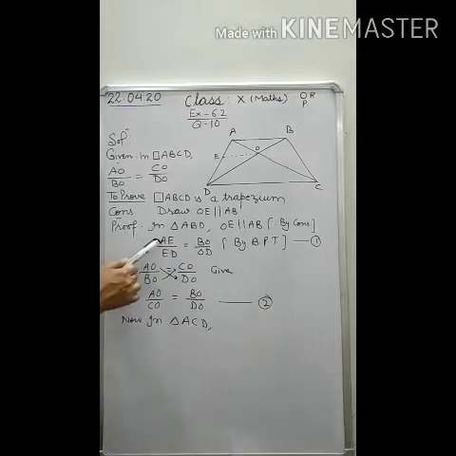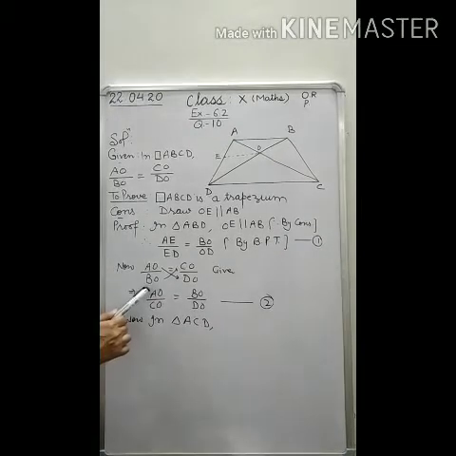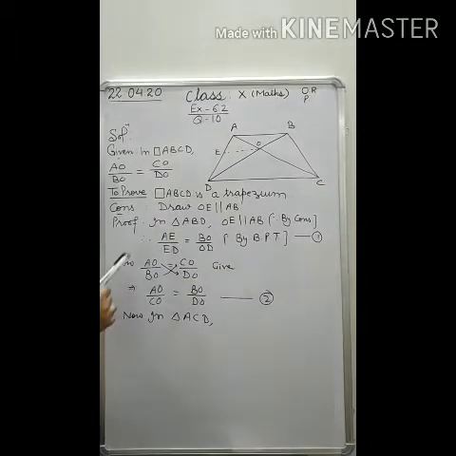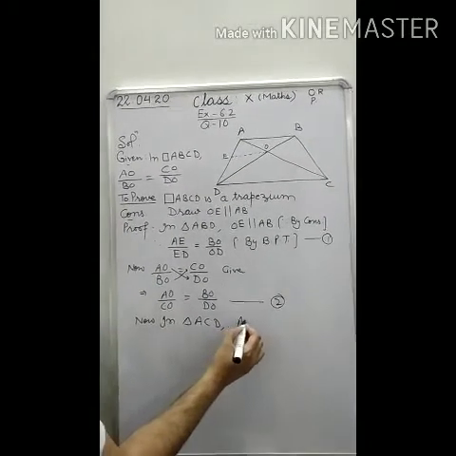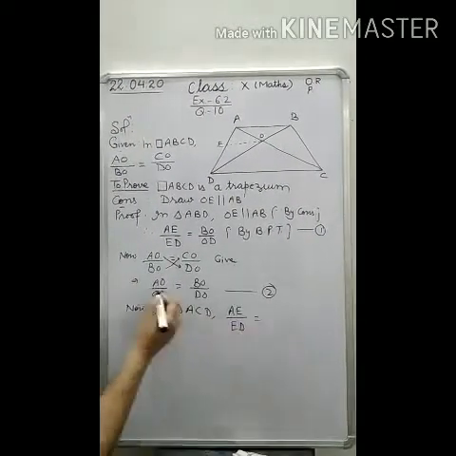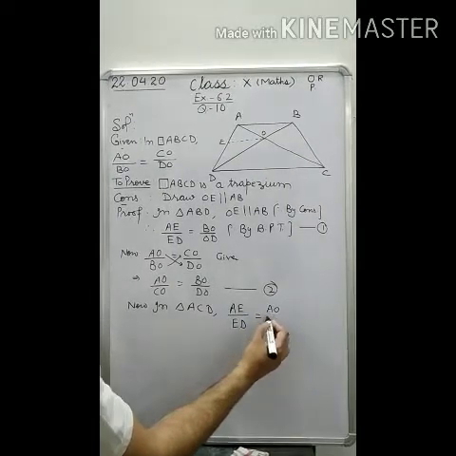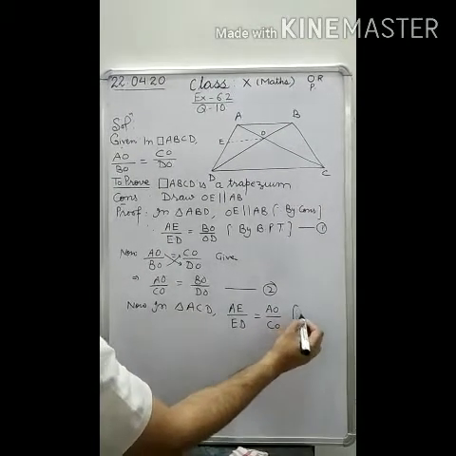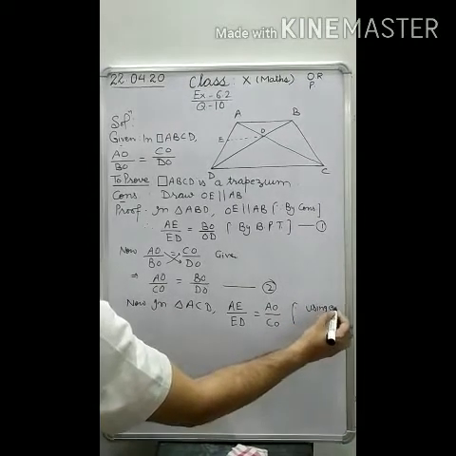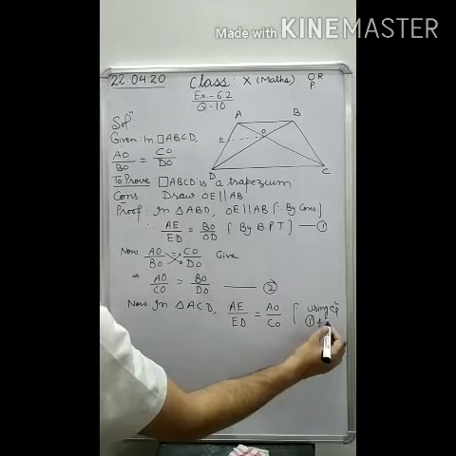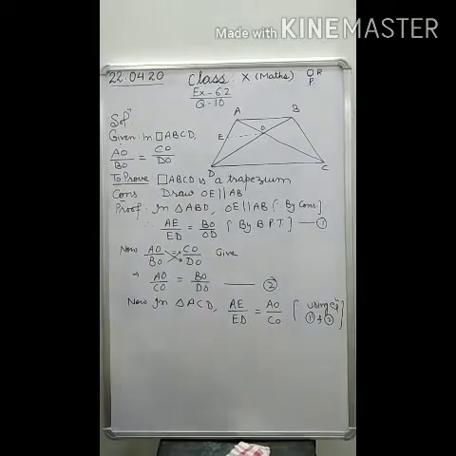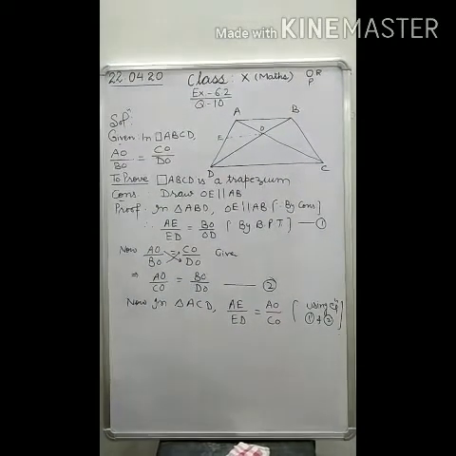So this implies AE by AD will be equal to AO by CO. You can write directly now in triangle ACD: AE by AD is equal to AO by CO. Why is it so? Because using equations 1 and 2. By using equations 1 and 2, you write it directly: AE by AD is equal to AO by CO.